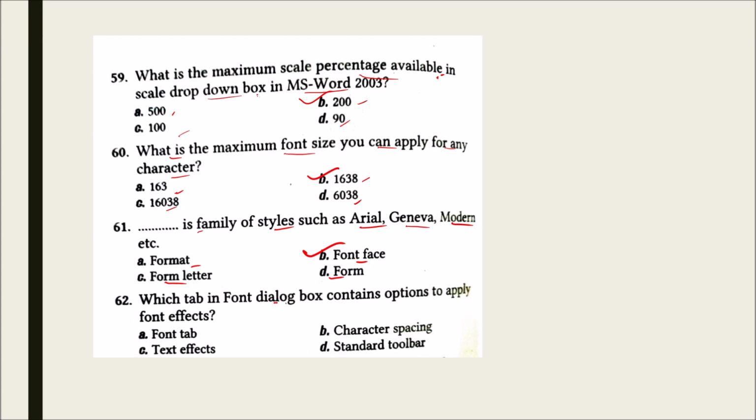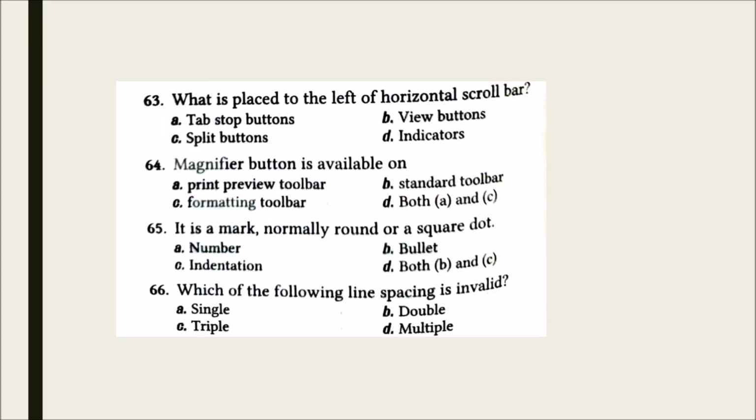Which tab in font dialog box contains options to apply font effects? Font tab, character spacing, text effects, standard toolbar. And the correct option is font tab. What is placed to the left of horizontal scroll bar? Tab stop buttons, view buttons, split buttons, indicators. And the correct option is view buttons.